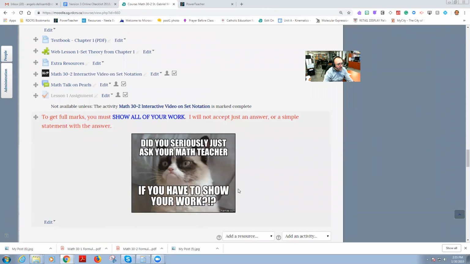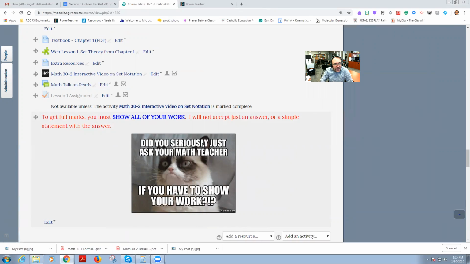Keep in mind, you have to show workings for any questions that are worth 1.25 or greater. So that's basically greater than 1 in this case. If there's a multiple choice question that's worth 1 mark, no need to show me any workings. But if it's a question worth 1.25, this is where you would actually take the time and show the workings for that.